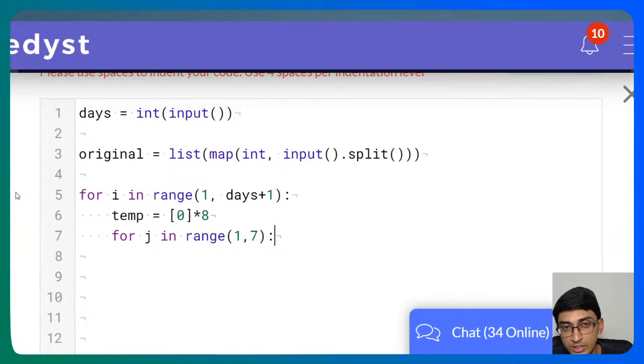We'll keep 1 to 7. So then it will go to 6, right? It'll go to 1 2 3 4 5 6. The 0th and the 7th index will change later on. We don't really want to change right now. We'll change later on. Okay.